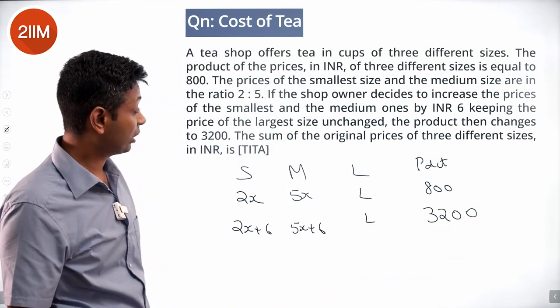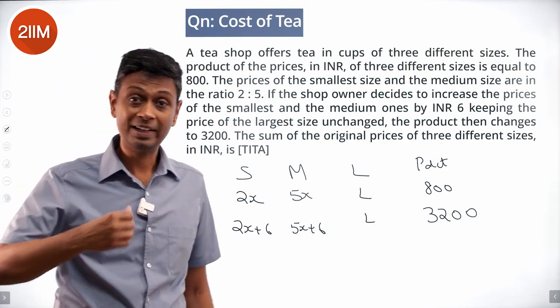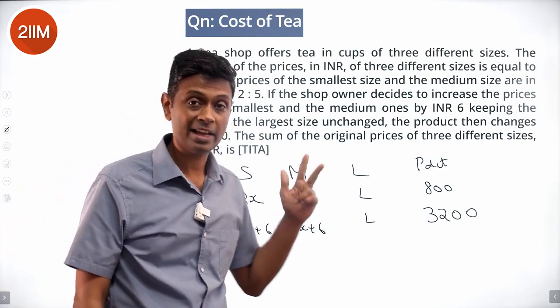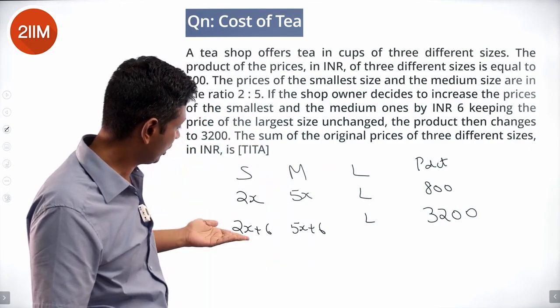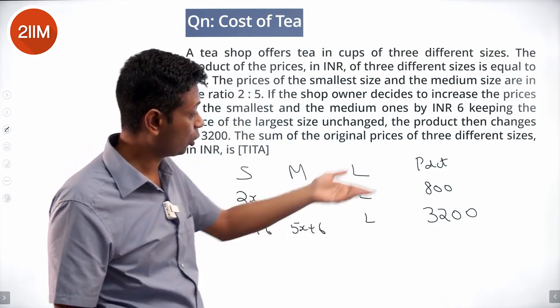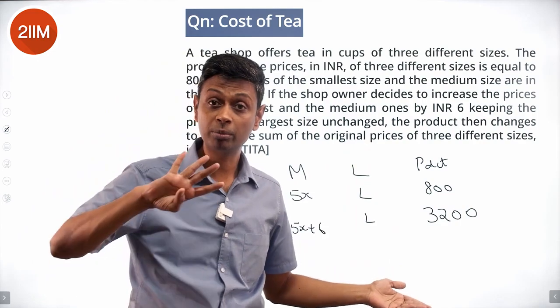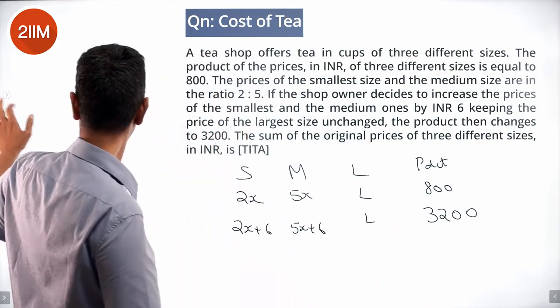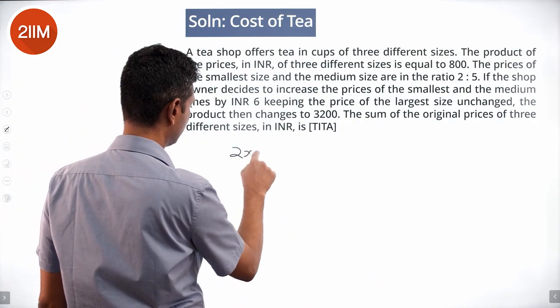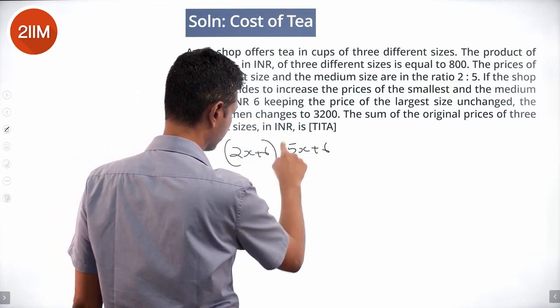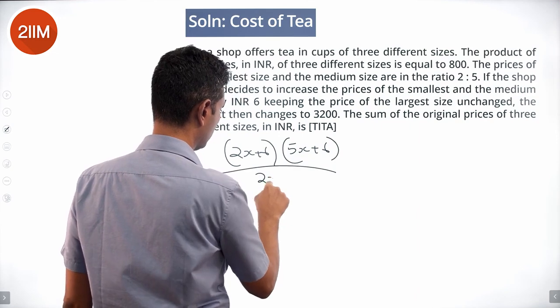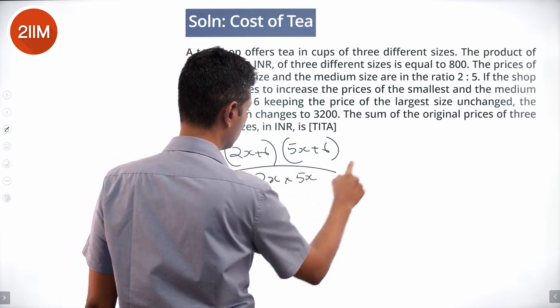The sum of the original price of the 3 different sizes in INR, we need to find 2x plus 5x plus L. That's what we need to find. We find x, we are through. 2x becomes 2x plus 6, 5x becomes 5x plus 6, product becomes 800 to 3200. Product becomes 4 times. Or 2x plus 6 into 5x plus 6 divided by 2x into 5x is 4.